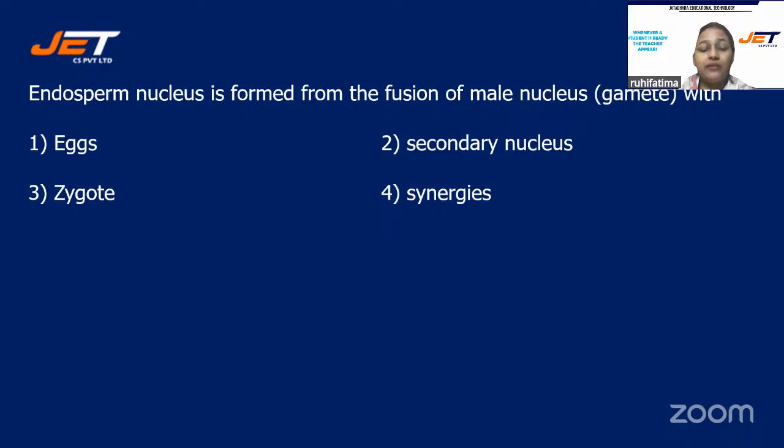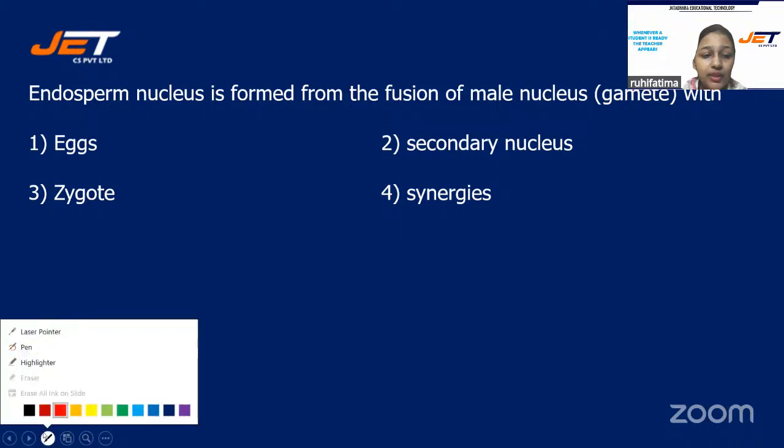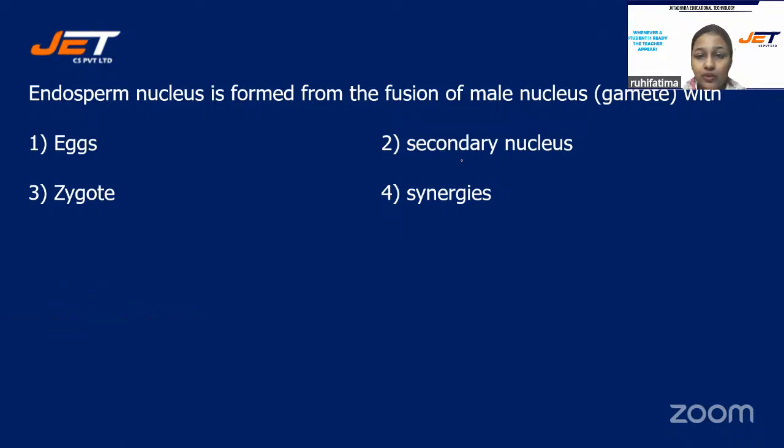Next question we have, endosperm nucleus is formed from the fusion of male nucleus with, and your options are number 1, eggs, number 2, secondary nucleus, number 3, zygote, or is it number 4, synergids? This will be synergids. Here it will be not E but D. There is a spelling error, students. This is synergids.